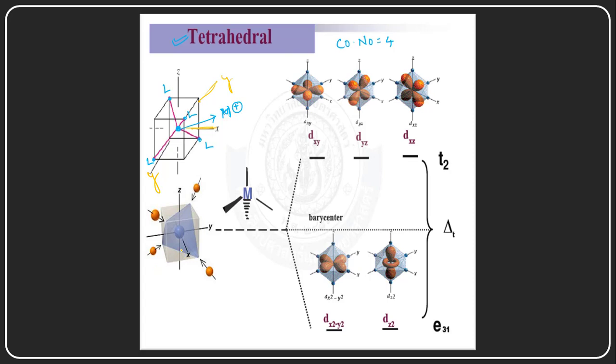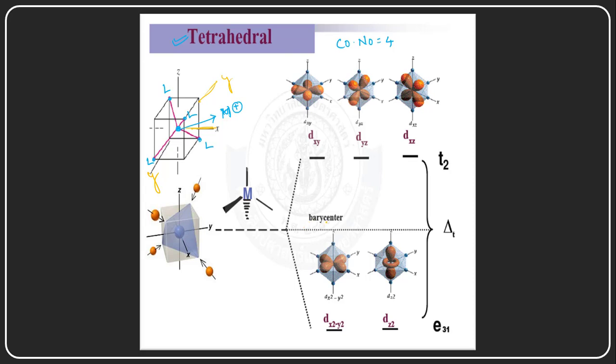So what orbitals are present in between the axes? The dxy, dyz, and dzx orbitals are present in between the axes, and they directly repel the electrons of the ligands, so that the energy of these triply degenerate orbitals, dxy, dyz and dzx, will increase, and the orbitals along the z-axis, x-axis and y-axis, the energy of these two orbitals will decrease. So the eg orbitals' energy will decrease and the t2g orbitals' energy will increase.